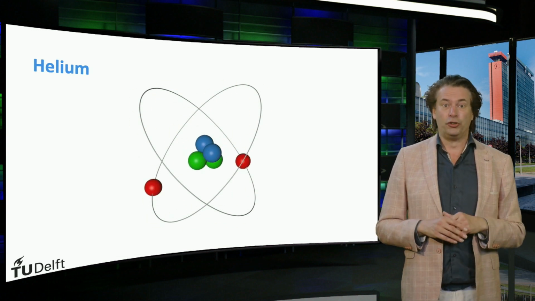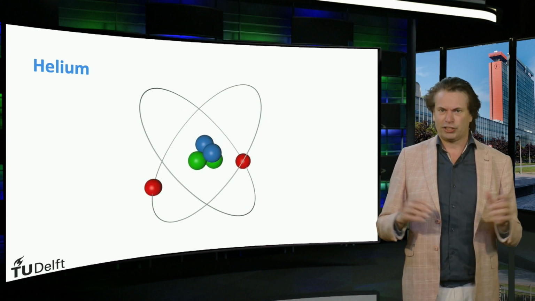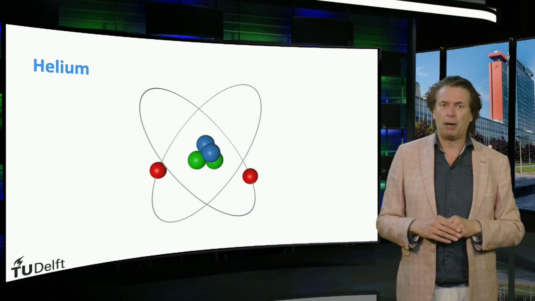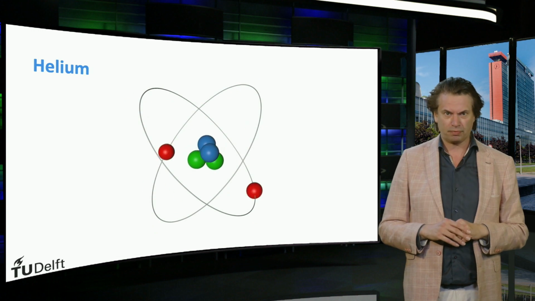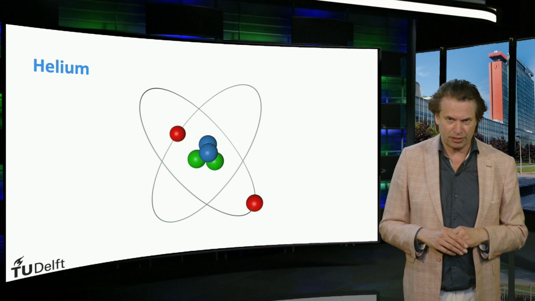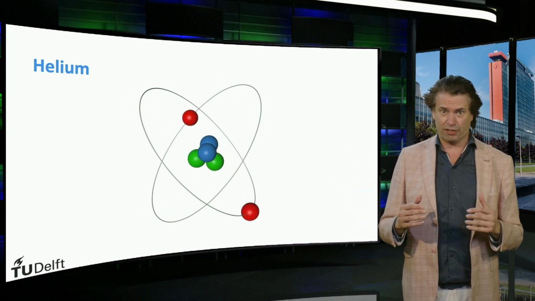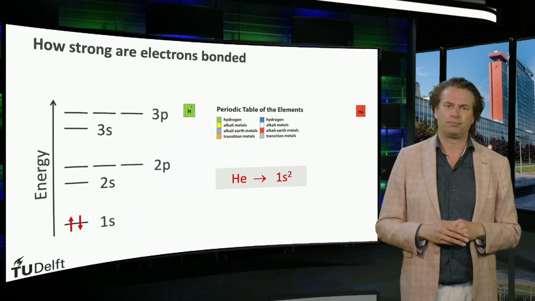In its nucleus, it has 2 protons and 2 neutrons. Since neutrons do not have a charge, the charge of the nucleus is determined by the 2 positively charged protons. Around the helium nucleus, 2 electrons are in orbit. This system has similar electronic states in the first, second and third shell as the hydrogen atom.